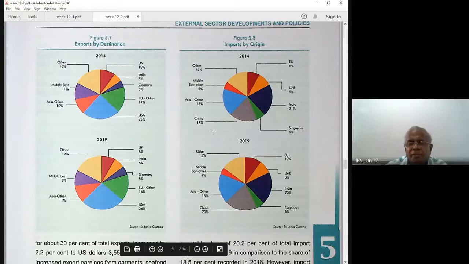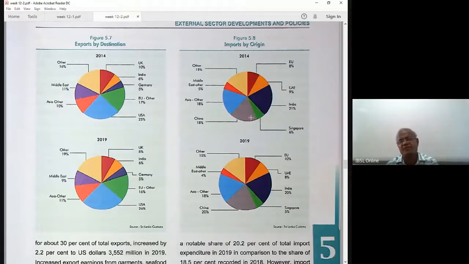Imports, what will happen? China 18 to 20%. In 2014, from our overall imports, China's share was 18%. Now it is 20%. India 20%, 21, slight drop. Singapore 65. EU 8 to 10, slight improvement, when we buy more things from the EU actually. Others 15. There's a significant change here in China, 18% to 20% increase, right? Others, of course, more or less the same. Right? Okay. These are the direction of trade. Please read that. Direction of trade.